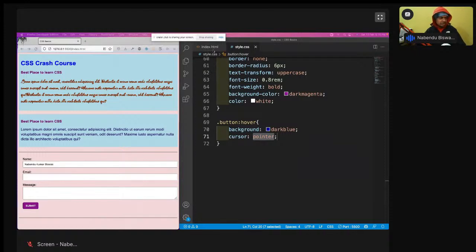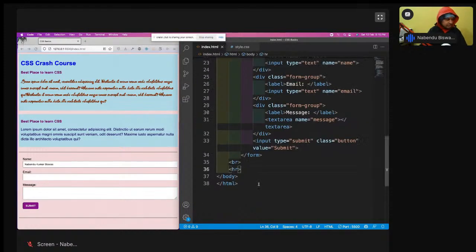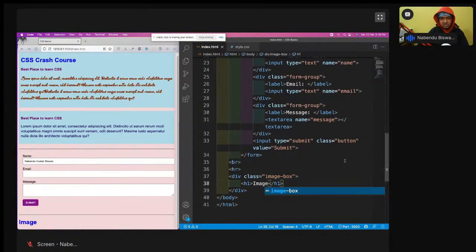Okay, so what I can do, I will have a box. Inside that I will show the image. So I will have a div image. I'll have an empty div of image box will be there. Okay, so maybe I'll have a h1 image, maybe like this, so this image is there, it's okay.